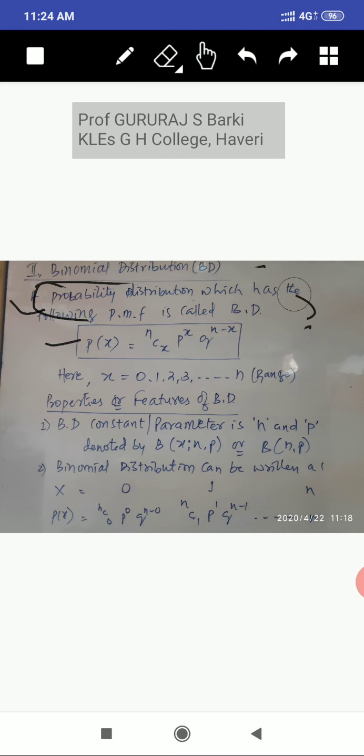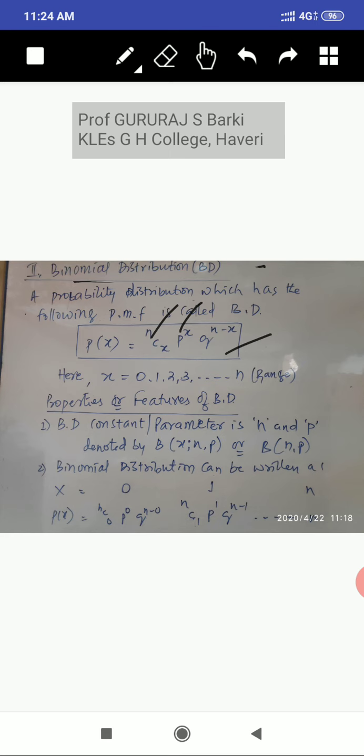What is the binomial distribution? Binomial distribution means a probability distribution which has the following probability mass function. What is the formula for that? P of x equals nCx, p raised to x, q raised to n minus x. Remember, q raised to n minus x. I will repeat once again. P of x equal to nCx, p raised to x, q raised to n minus x.